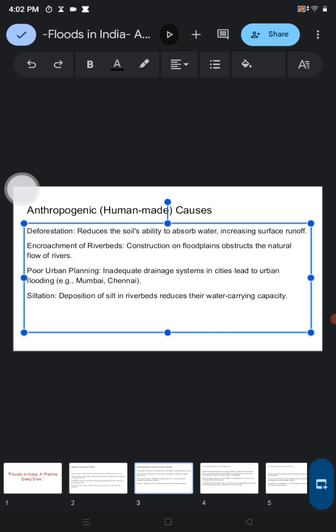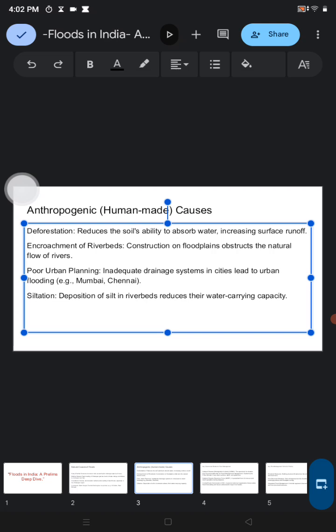Sometimes man-made dams can cause floods. Poor urban planning and inadequate drainage systems in cities lead to urban flooding, such as in Mumbai, Chennai, and also Delhi.